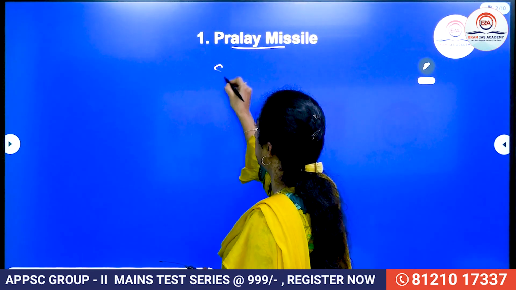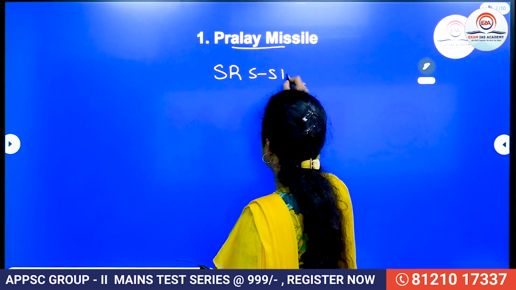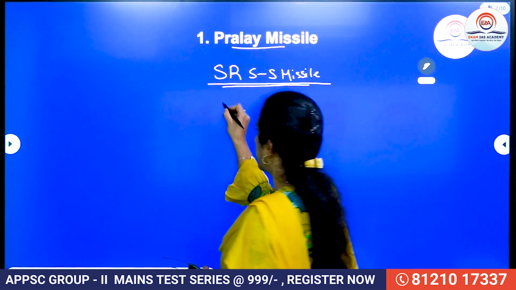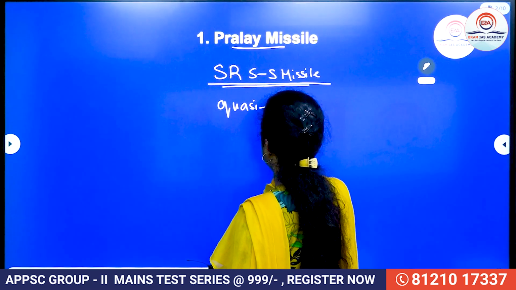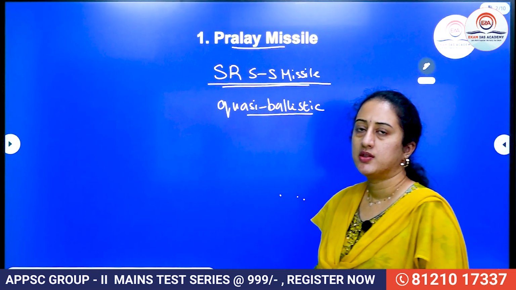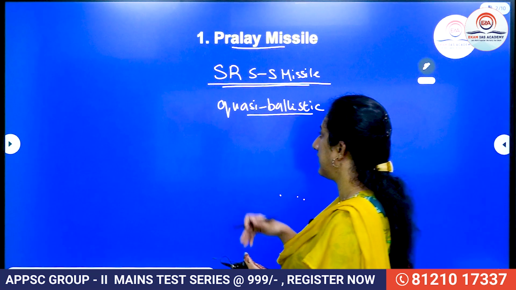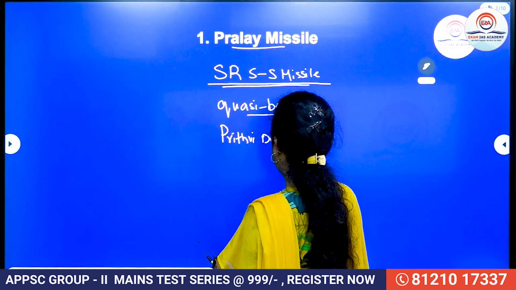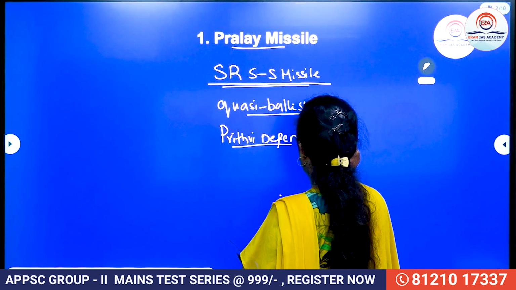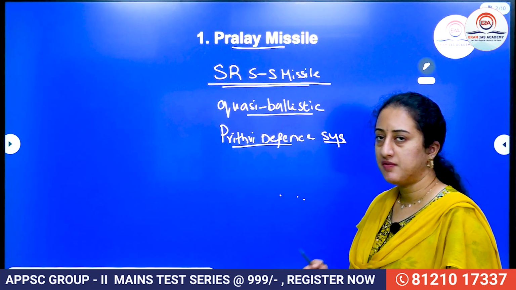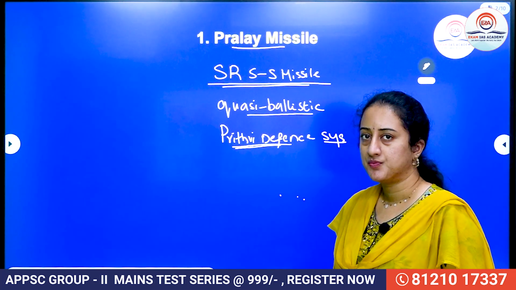First let us understand what this Pralay missile is. It is a short range surface to surface missile, right? It is also a quasi ballistic missile. We know quasi means semi, right? So it is not purely ballistic, but it is a semi ballistic missile. We have developed this based on the Prithvi Defense System. In the Integrated Guided Missile Development Program, we have the Prithvi missile. On the lines of the Prithvi Defense System, we have modeled this and made it part of this design, right? So, the Pralay missile.